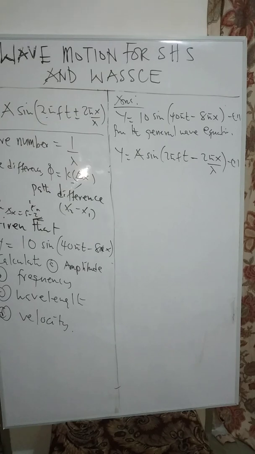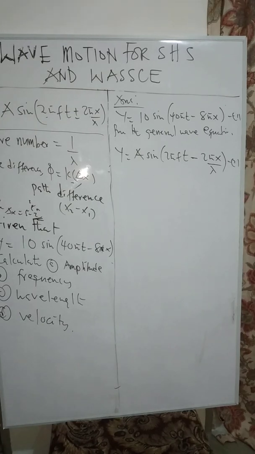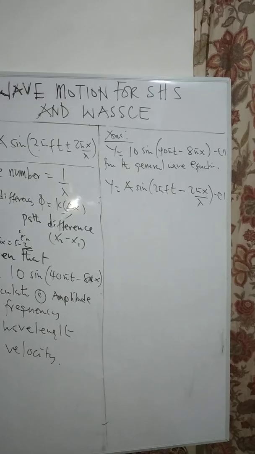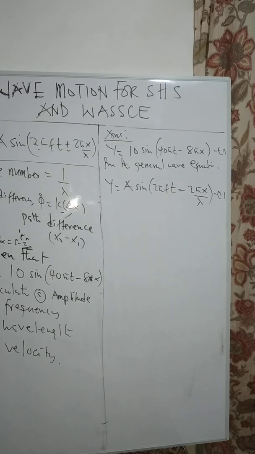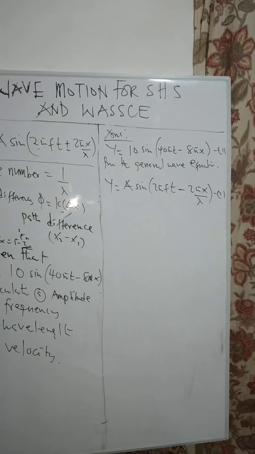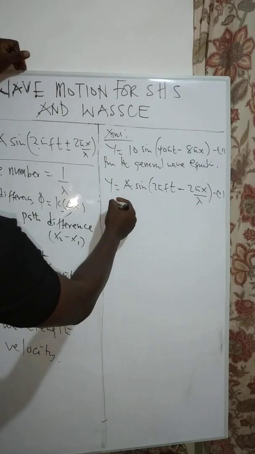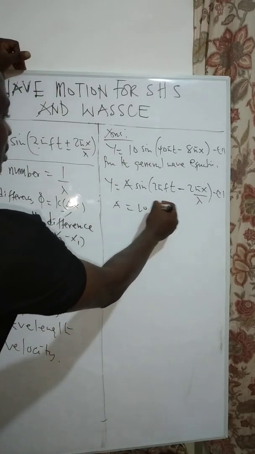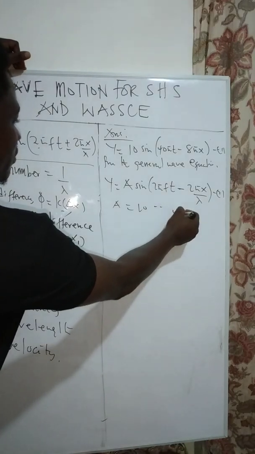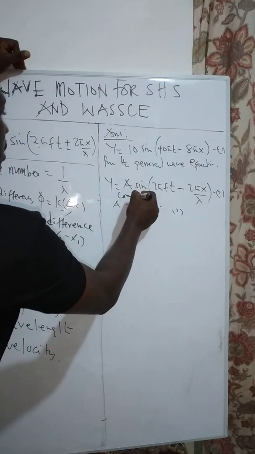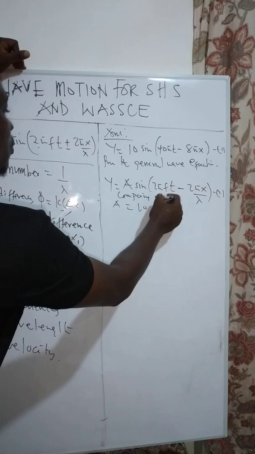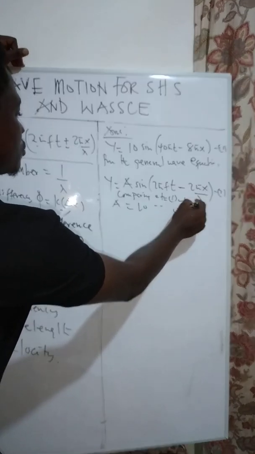The next thing that we want to do is to compare. So let us quickly compare equation 1 and equation 2. From here, we can say that A is equal to 10. Let us call this equation 3. So comparing equation 1 and what? 2.